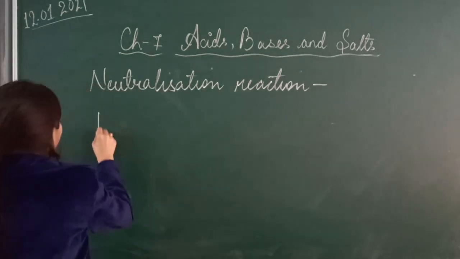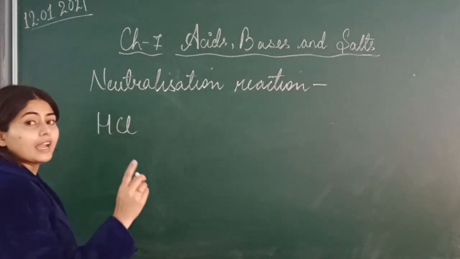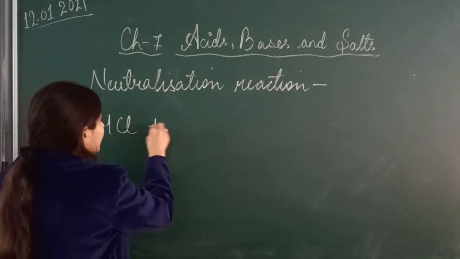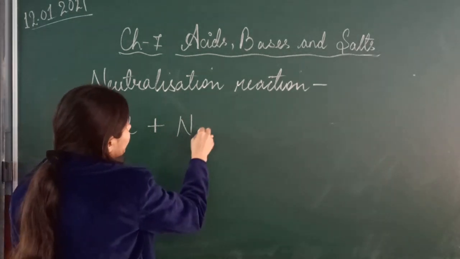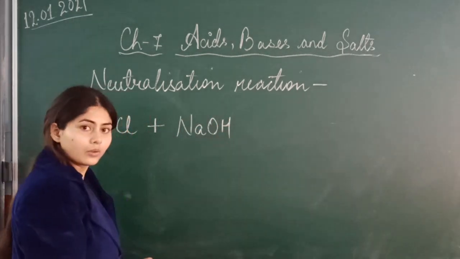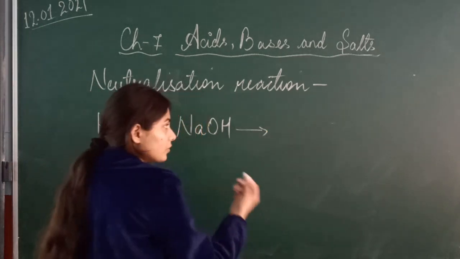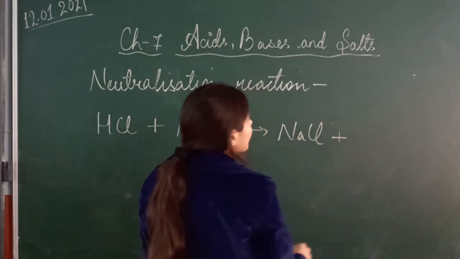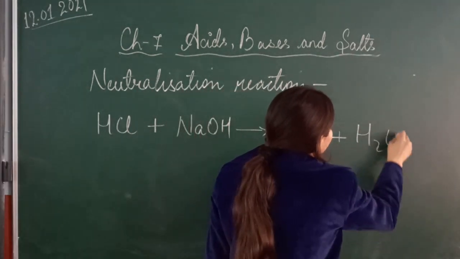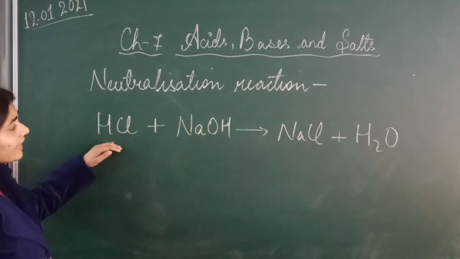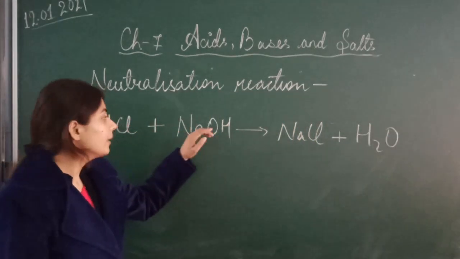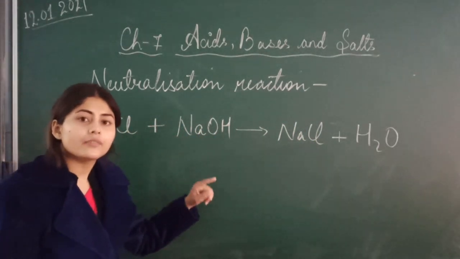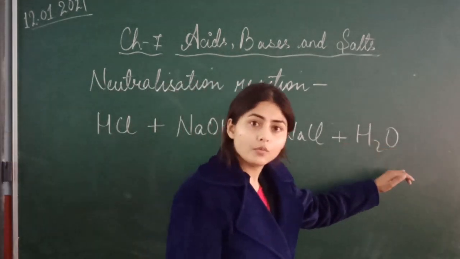For example, hydrochloric acid. I have written here the formula of hydrochloric acid, HCl. When HCl reacts with a base, for example sodium hydroxide, NaOH, what does it give? It gives salt, NaCl, sodium chloride, plus water, H2O. So when acid reacts with base, they neutralize each other and give salt and water as products.